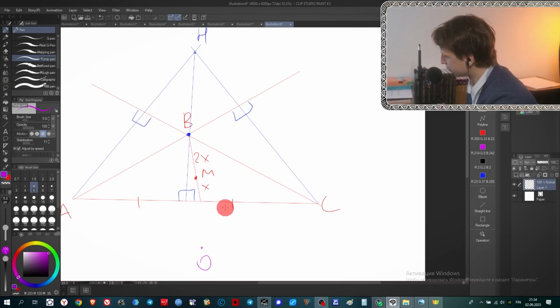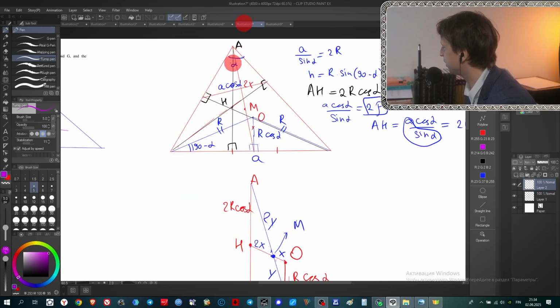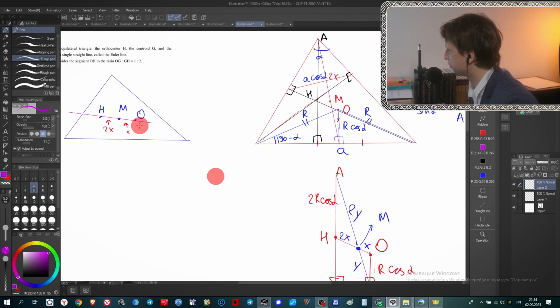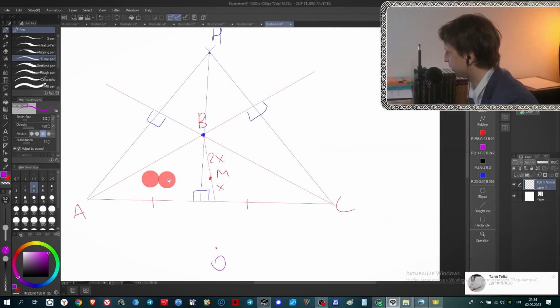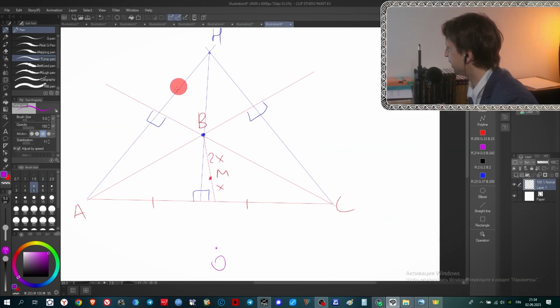And of course we could consider this one as a separate problem in geometry, but what I offer to do is to use our previous results. We already have the result that Euler's line exists for an acute angle triangle. And this is amazing because this triangle, AHC, is definitely an acute angle triangle, because all these altitudes intersect inside of our triangle. And we can use the fact that Euler's line exists for this triangle, and after that we will see how Euler's line for this triangle can be obtained from Euler's line for this triangle.